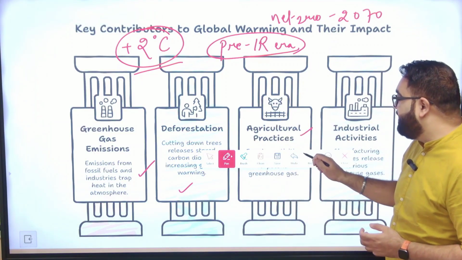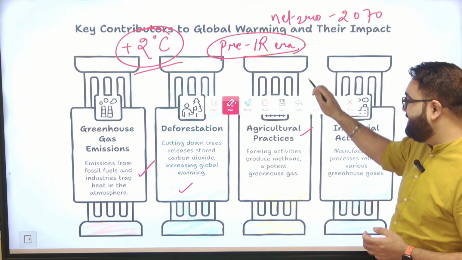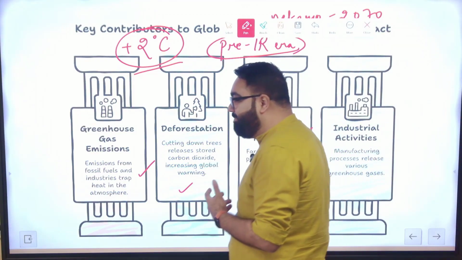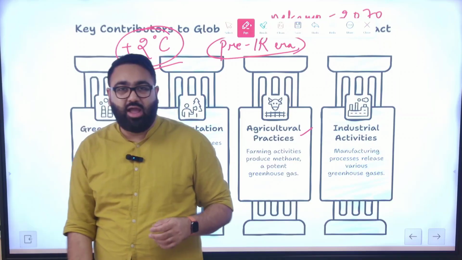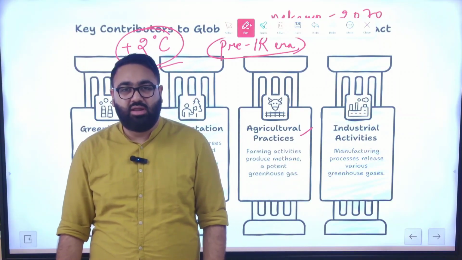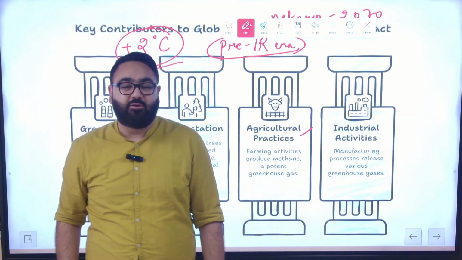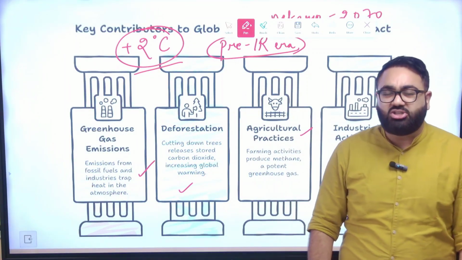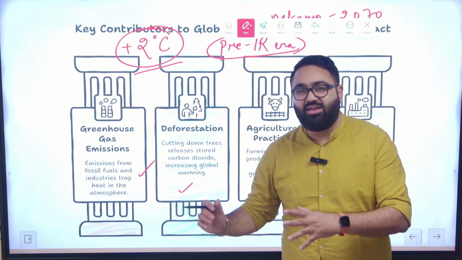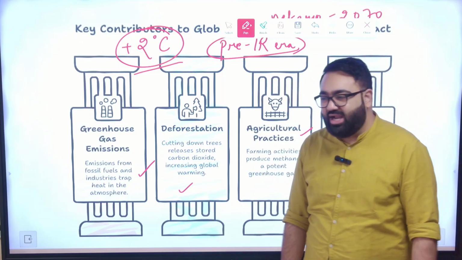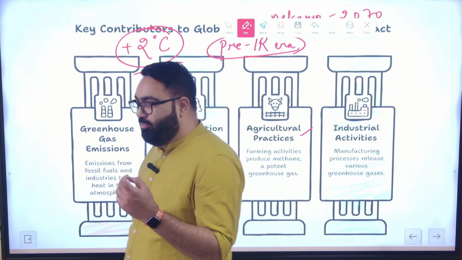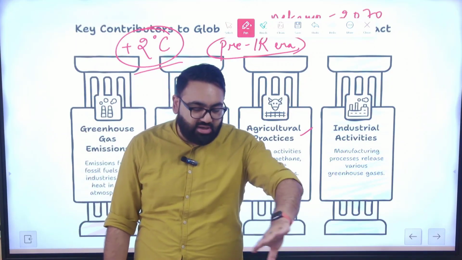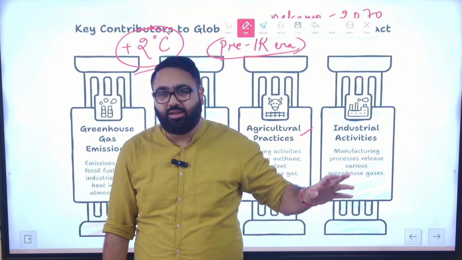Then there's a problem of agricultural practice. Now what we don't realize is a lot of farming activities, especially having livestock, creates a lot of methane. I'll give you an example. The orthodox technique of cultivating rice demands that the rice saplings, when you plant them, have to be submerged under water for a long time.